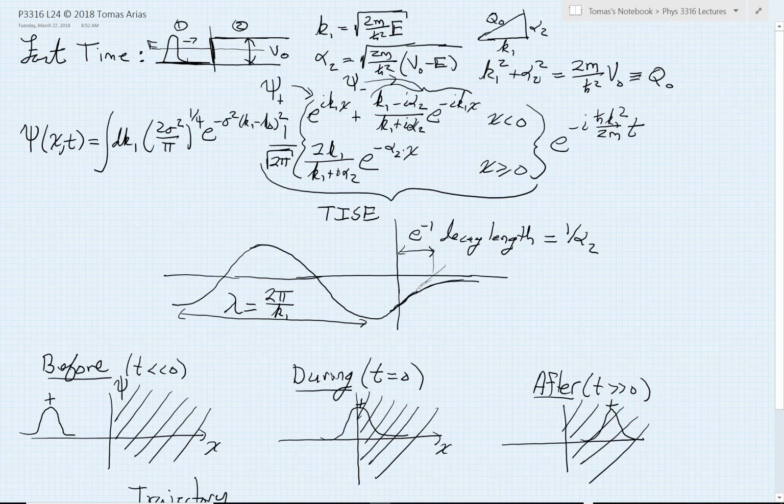So last time we were left off in the middle of considering what happens when we have this interesting collision between an incoming wave packet, which describes the probability of a particle that's coming in with an energy E, and that energy E we've chosen to be lower than the height of a simple step in potential of height V naught that happens in our potential function V of x.